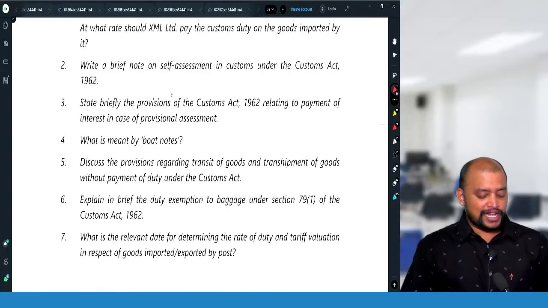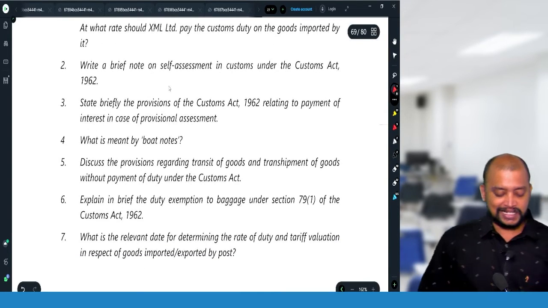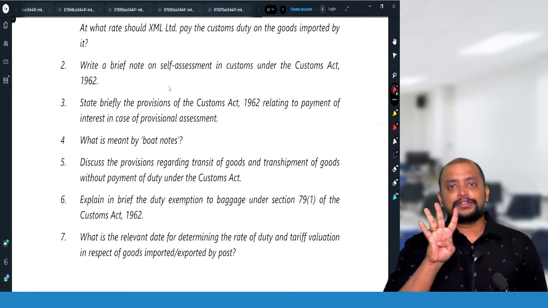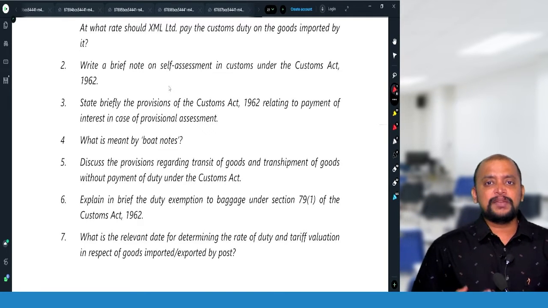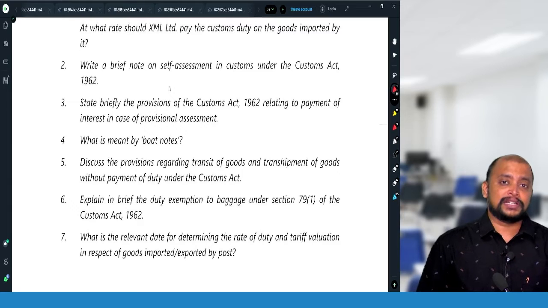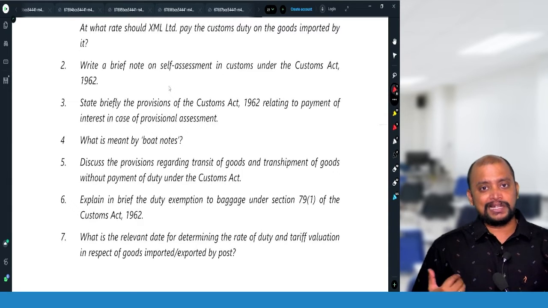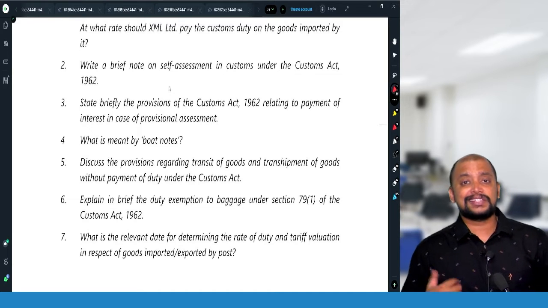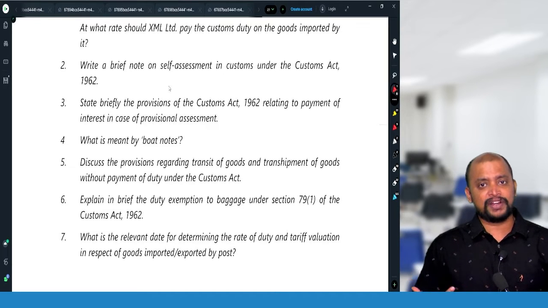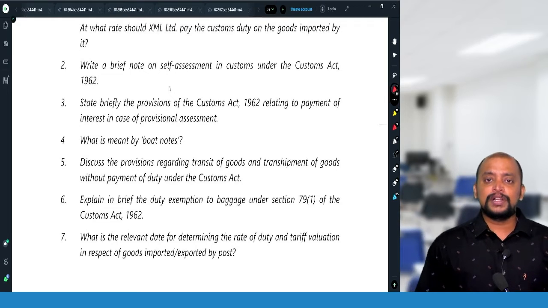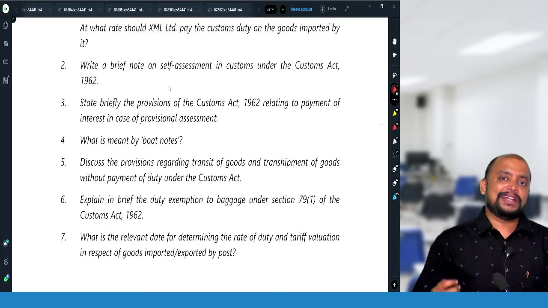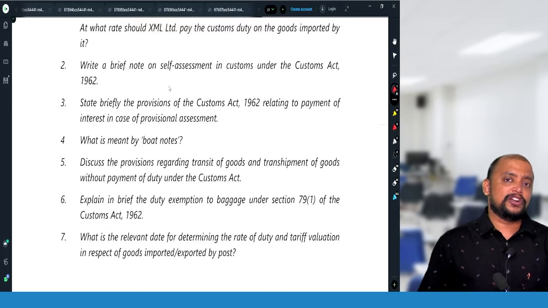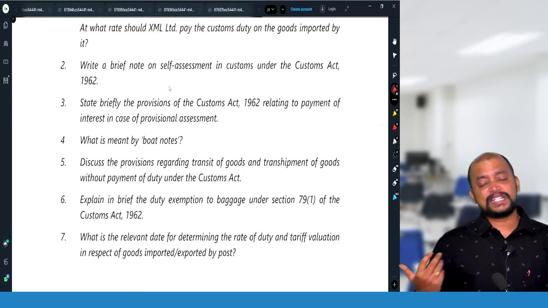Write a brief note on self-assessment in customs under the Customs Act 1962, section 17. 4 points you need to write. Step number 1. Any bill of entry filed by the importer or any shipping bill filed by the exporter, they can do the assessment on their own, they can assess the duty payable and file the bill of entry and shipping bill. Step number 2. Such bill of entry or shipping bill will be taken up for scrutiny by the proper officer, and if everything is found in order, step 3, self-assessment is completed.